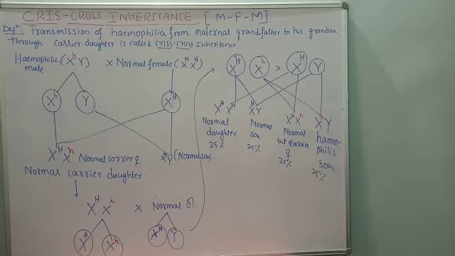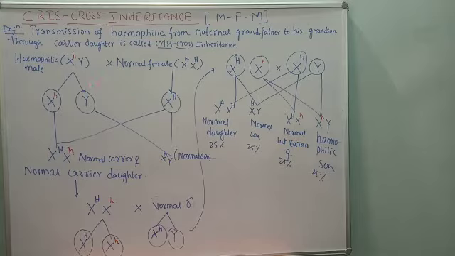Whereas in a female, two X chromosomes are there, so two recessive genes are required to express the trait. Hence it is rarely observed in females, but hemophilia occurs more commonly in males.